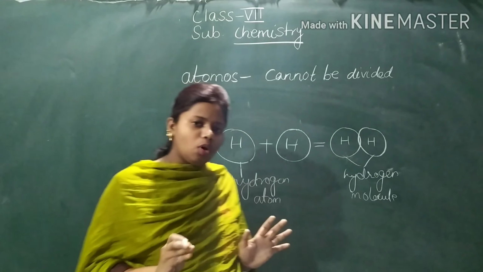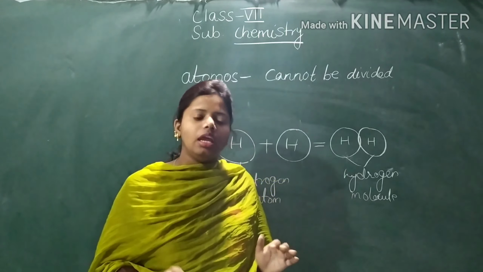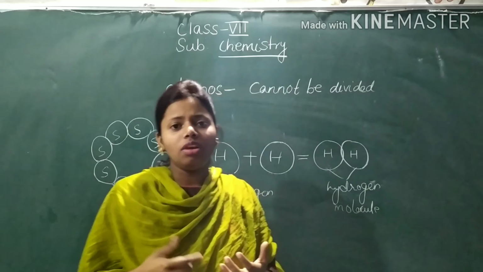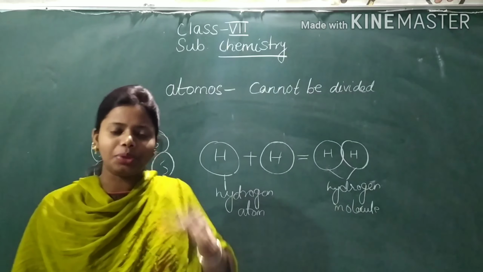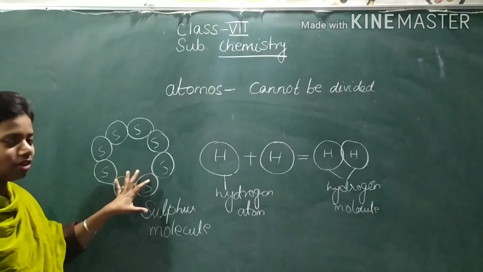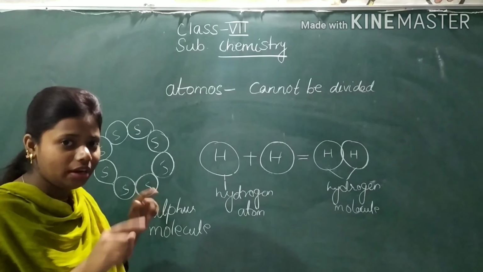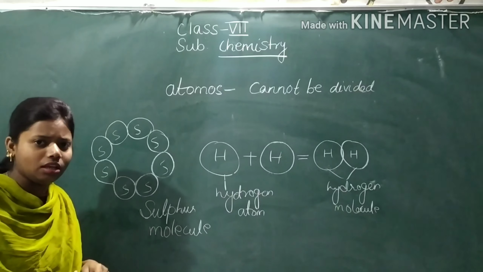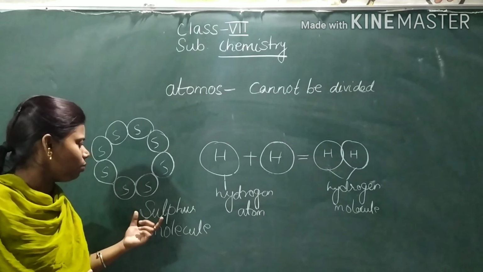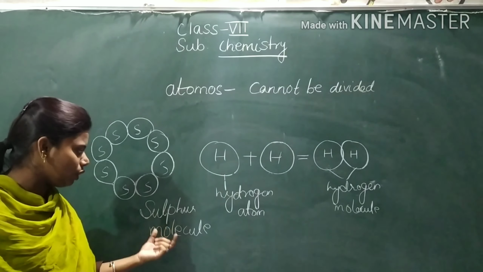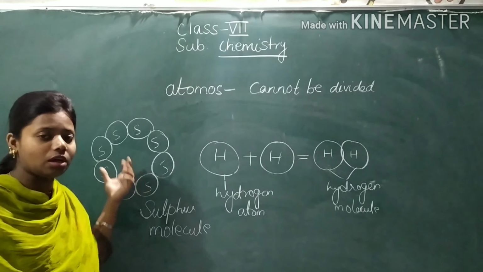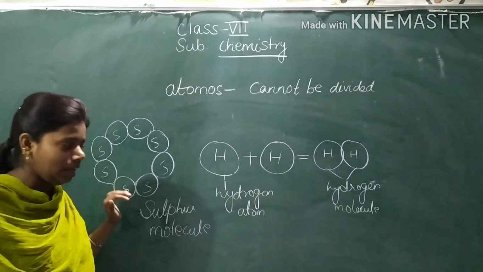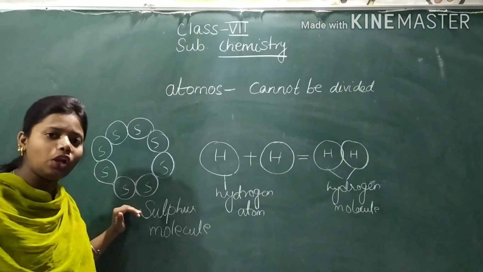So now our concept of molecule is also clear. Now let's see what happens when 8 atoms of sulfur combine together. They form a ring, and when they combine together, they also form a molecule, that is a sulfur molecule. So when 8 atoms of sulfur combine together, they form a ring, and this is a sulfur molecule.